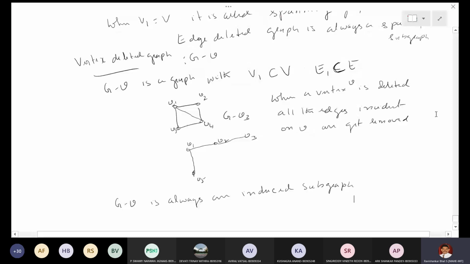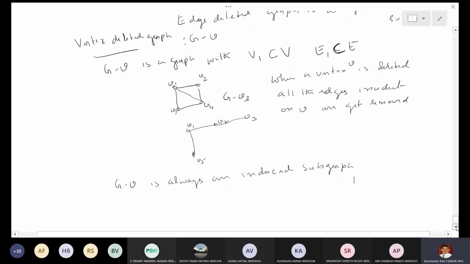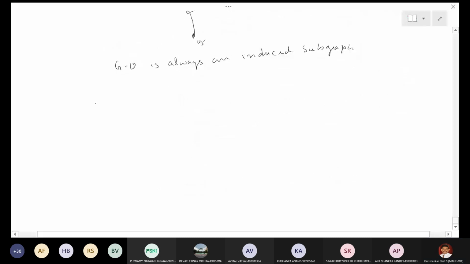Right now, I was talking about cut vertex and cut edge, right?